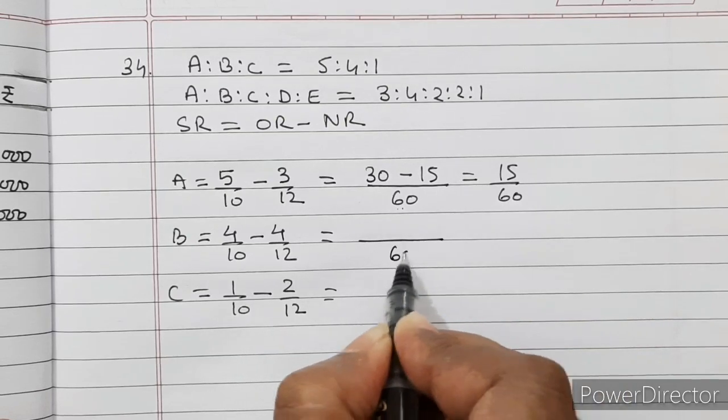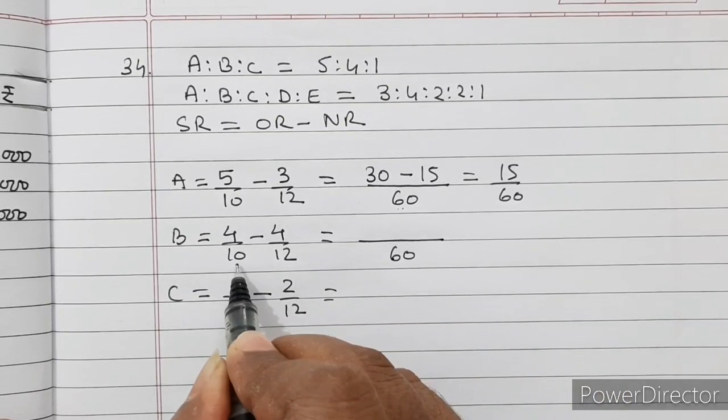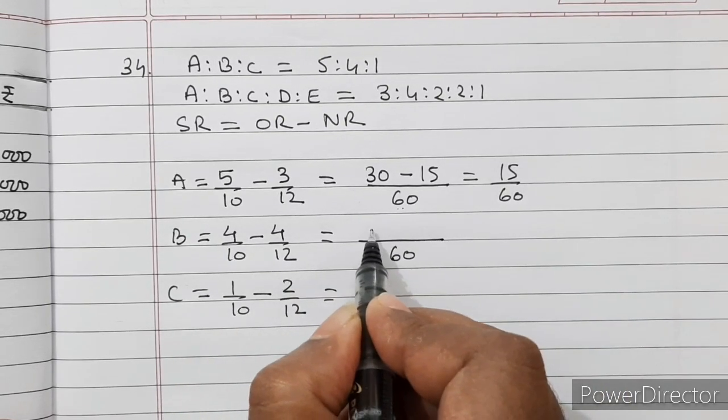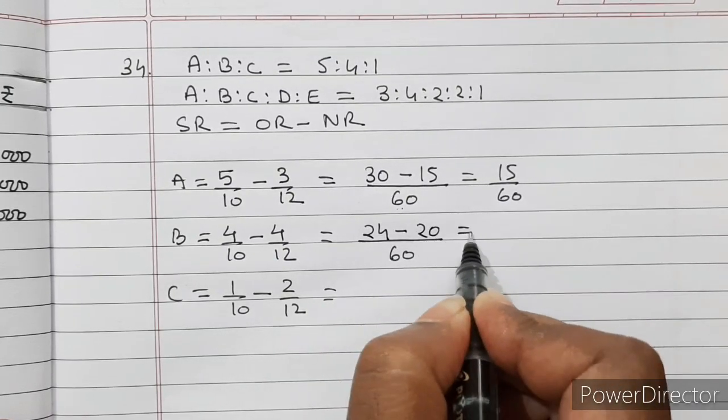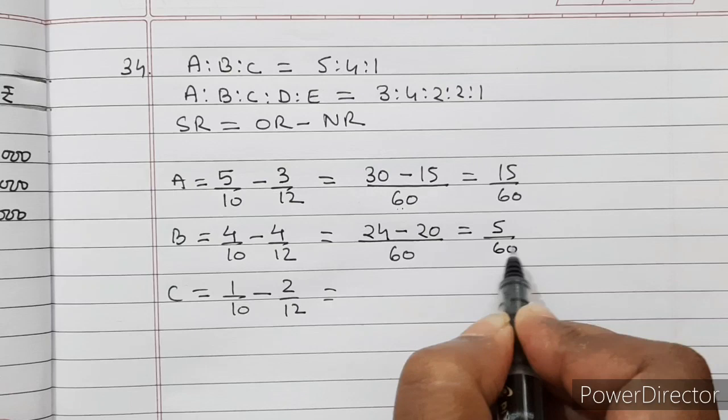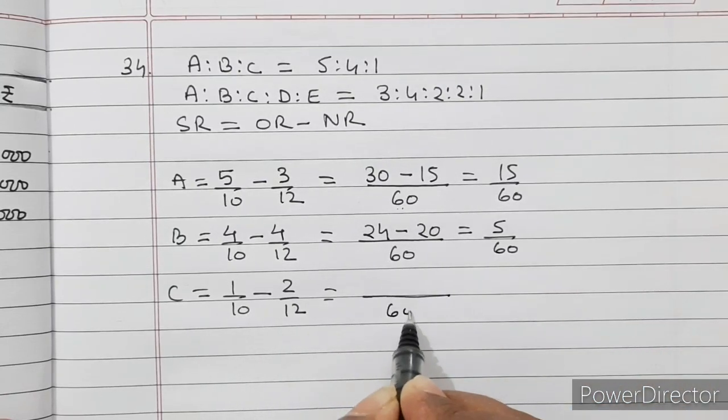Here also LCM will be 60. 60 divided by 10 is 6 multiplied by 4. 6 4s are 24. Minus here 20. It will be 5 by 60. Here also LCM is 60.